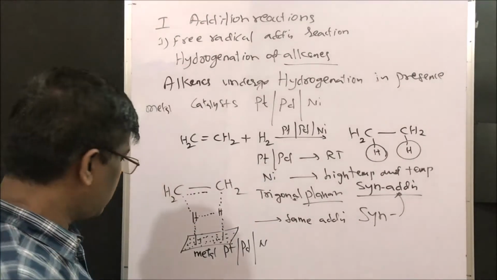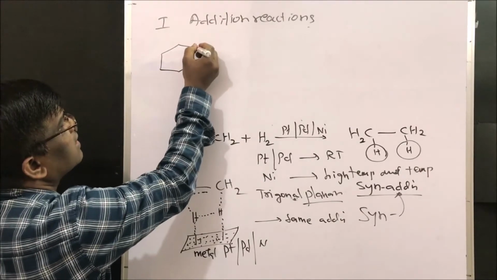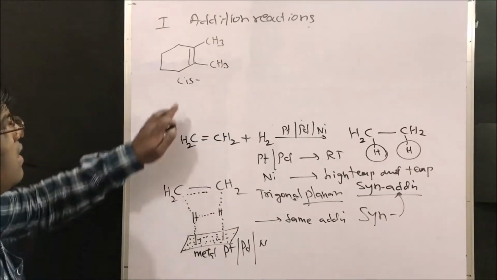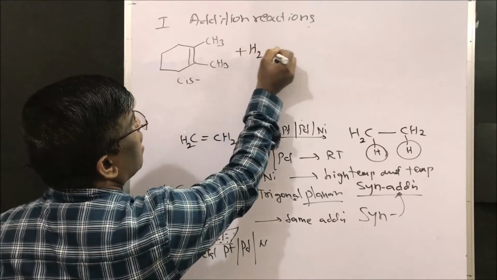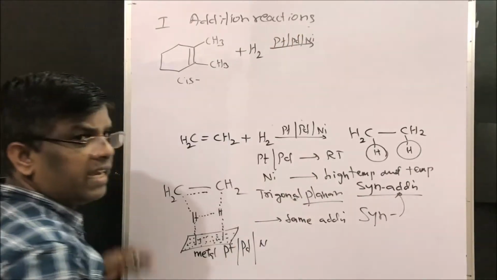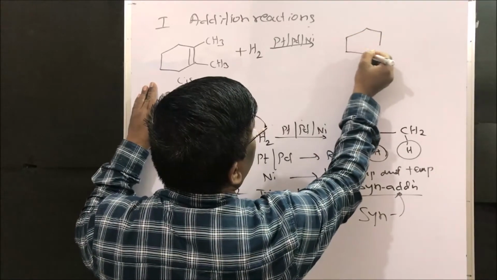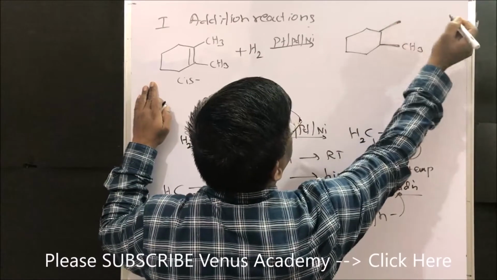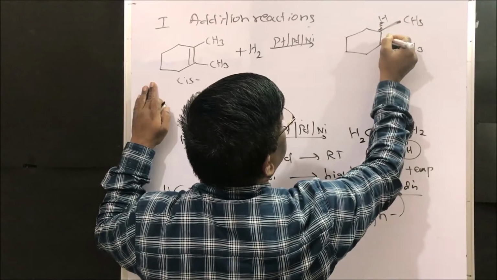So what happens? Syn addition means what happens? For example, if I take cyclohexene, 1,2-dimethyl cyclohexene, and when I do hydrogenation, or when I do this reaction in presence of platinum or palladium or nickel, it is going to give the syn addition compound. What is the syn addition compound? Yes. So this methyl will be like this, this methyl will be like this, and the hydrogens are added from the same side.